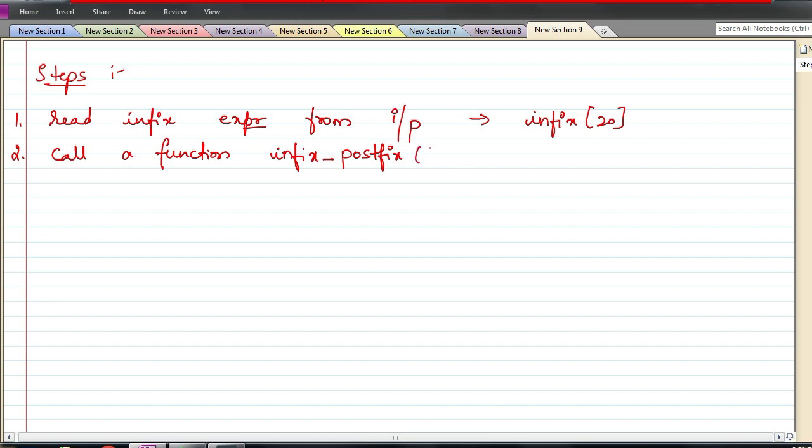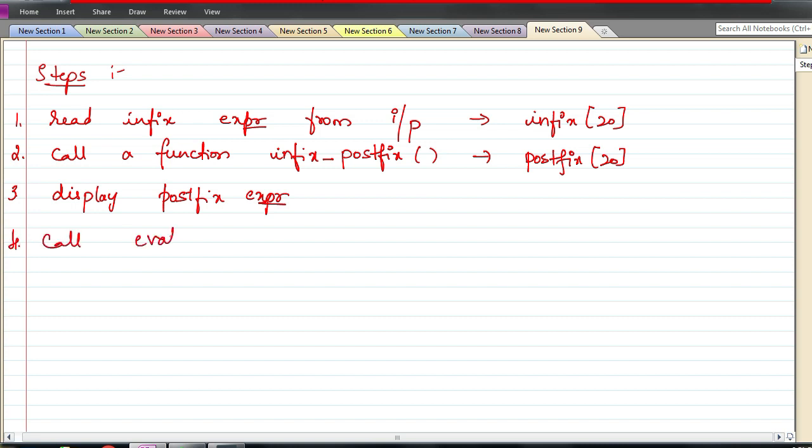So I will call this function. This function will convert this infix expression and store it in this postfix array. Okay. Now my postfix array has the expression converted to postfix form. Infix is converted to postfix form. Next, we have to display the postfix expression. So first display the postfix expression, then call